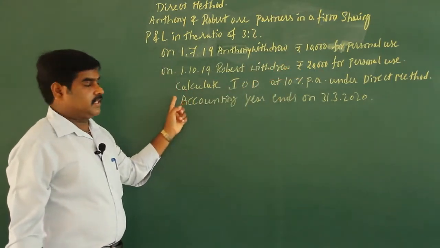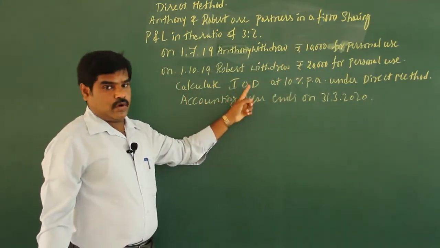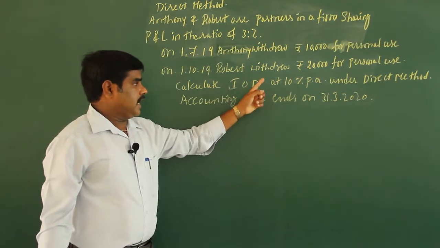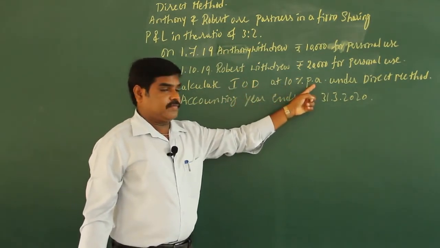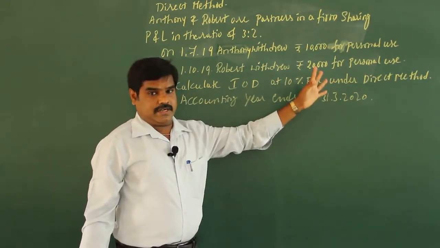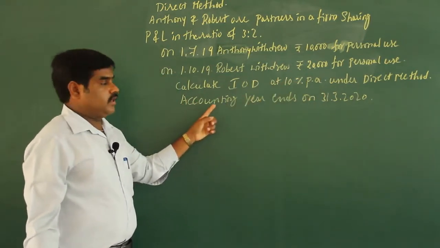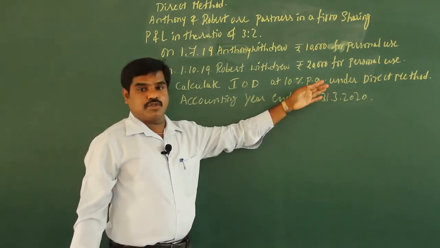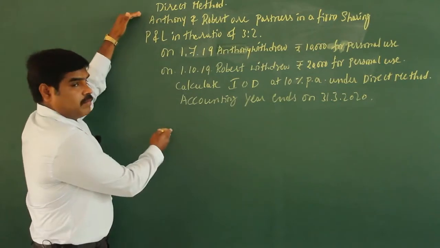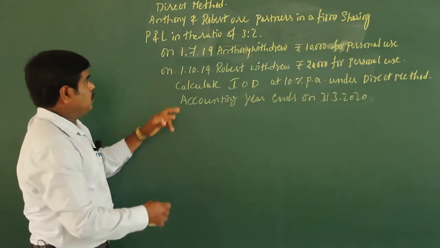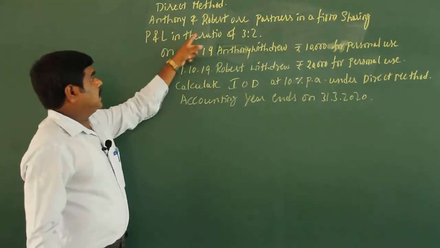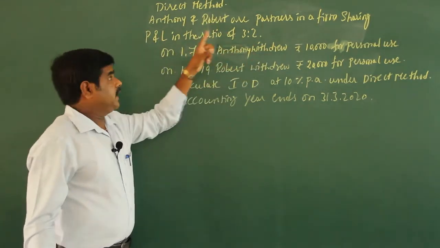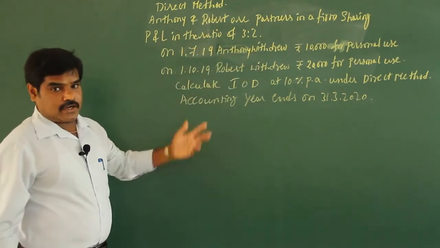The problem says calculate interest on drawing, IOD, at 10% per annum for 1 year under direct method, assuming that the accounting year ends on 31st March 2020. Two partners are there, so we have to calculate interest on drawing for Anthony separately and Robert separately. So the calculation will go like this.